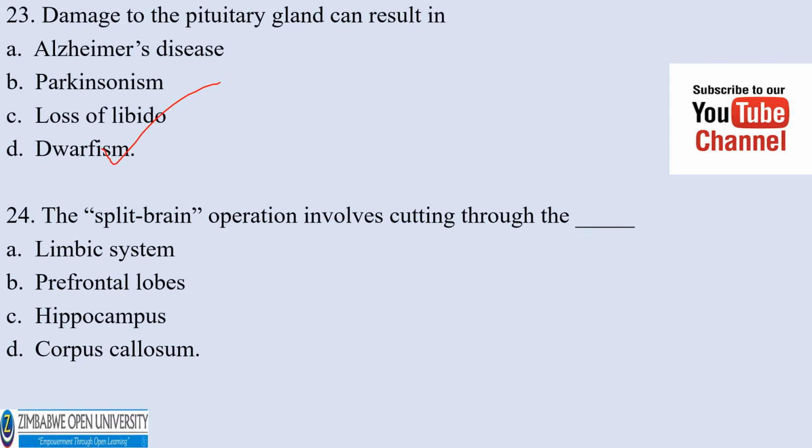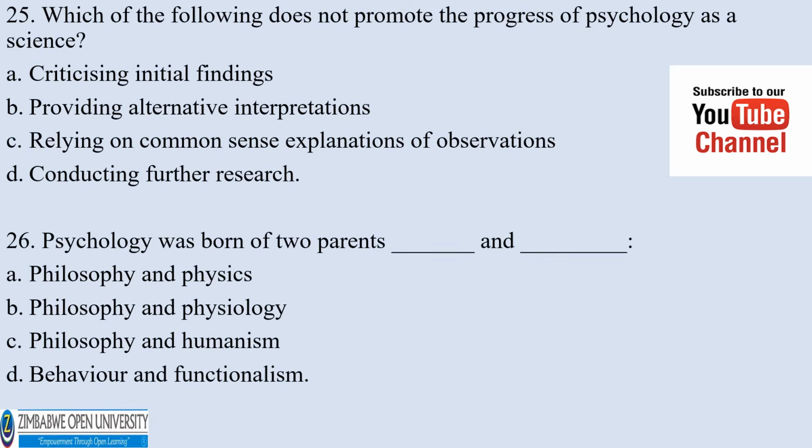The correct answer is not the first three choices, but D. Which of the following does not promote the progress of psychology as a science? A. Criticizing initial findings, providing alternative interpretations, relying on common sense explanations of behavior or observations, conducting further research. The correct answer is C.